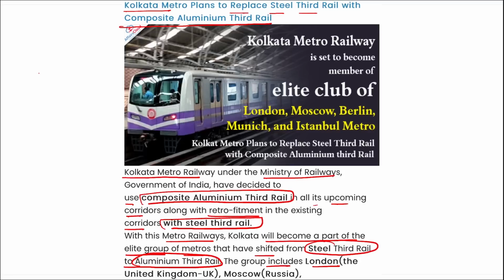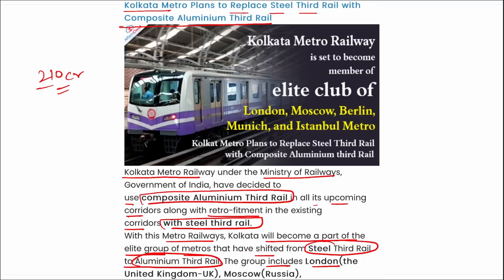The reduced voltage drop will enable faster acceleration in the Kolkata Metro. For a 10-kilometer corridor, an aluminium third rail would require one less traction substation compared to a steel third rail. This will save up to 210 crore rupees in capital investment for a 35-kilometer corridor. Then, since the resistance of steel third rail is 6 times higher than that of aluminium third rail, the resistive current loss is reduced and the traction voltage levels are improved.